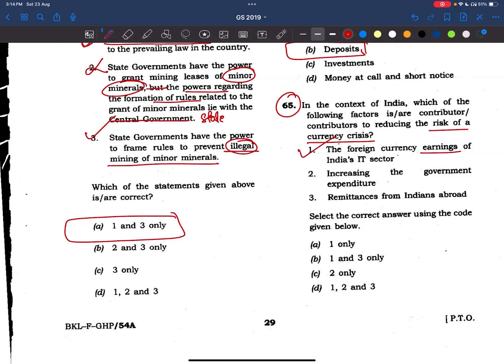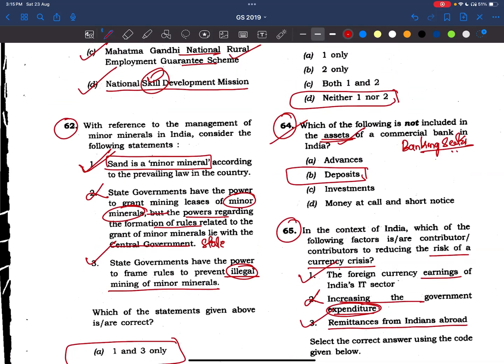Now, increasing the government expenditure. Expenditure means what? We are spending money. That means it will increase the crisis. So, second statement is wrong. Now, remittances from Indians abroad. That means people are sending money to India. So here, the currency crisis will reduce. We are getting money from the Indians who are there abroad. So even this statement is correct. Answer is 103. See, these both are basic questions from NCERTs. Okay, economic NCERTs.